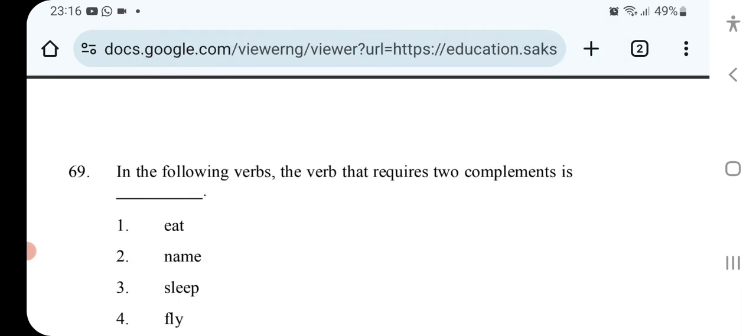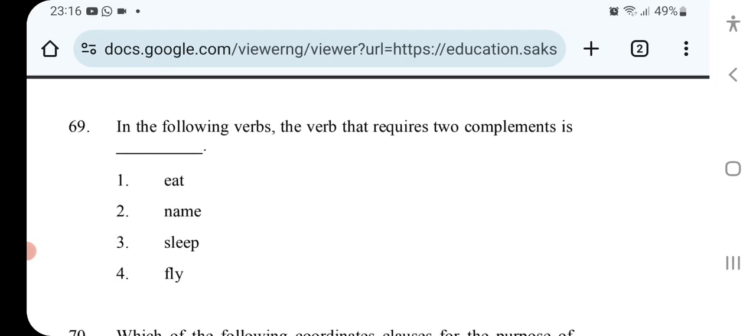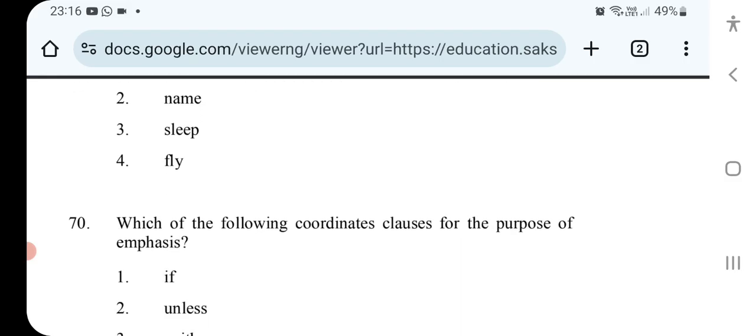In the following verbs, the verb that requires two complements: name, sleep, fly. No idea, friends. If you have any idea, please let me know in the comment box.